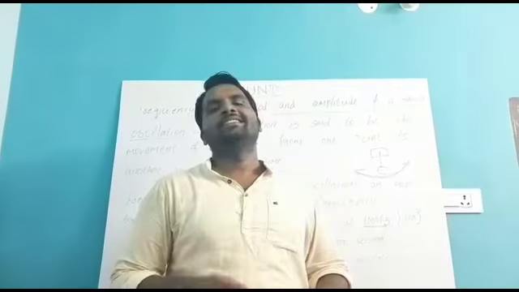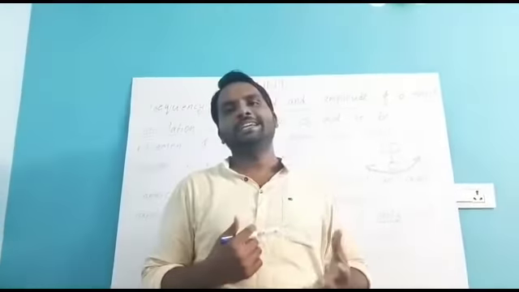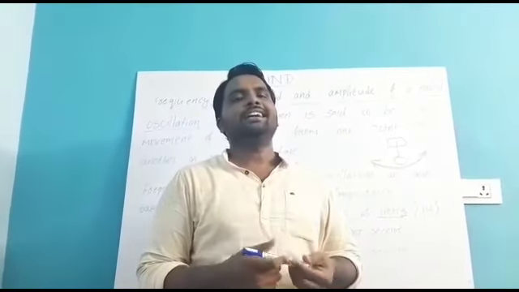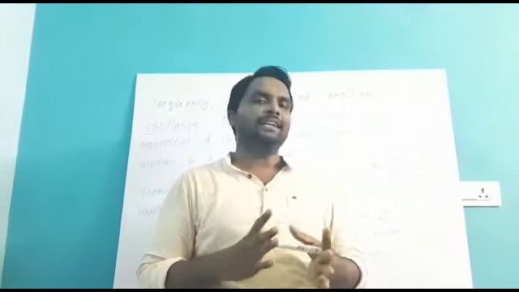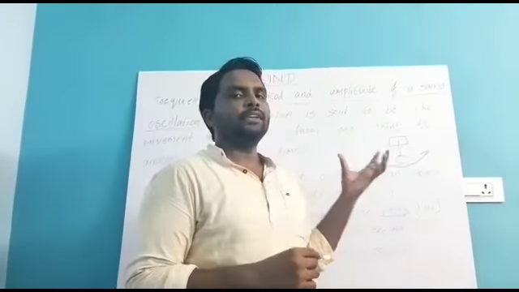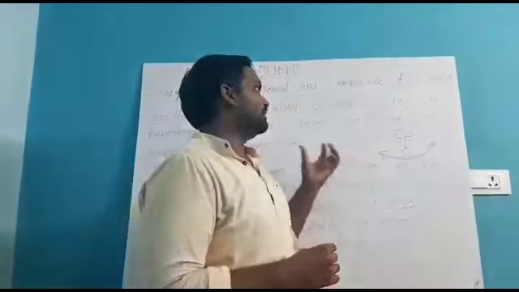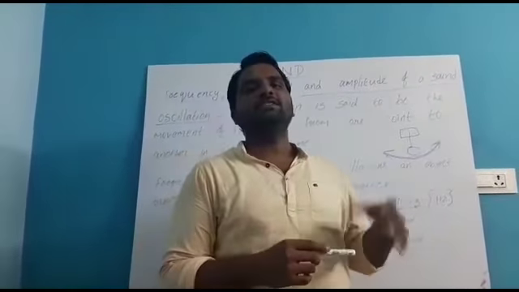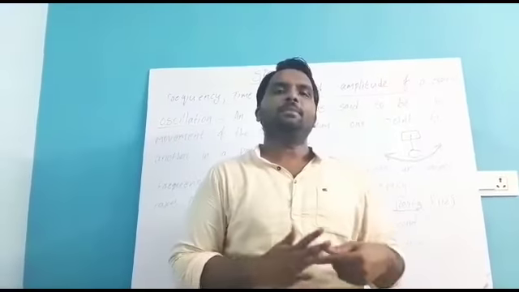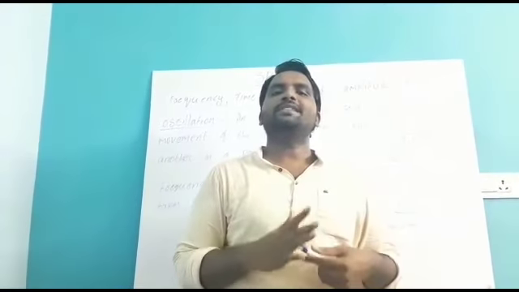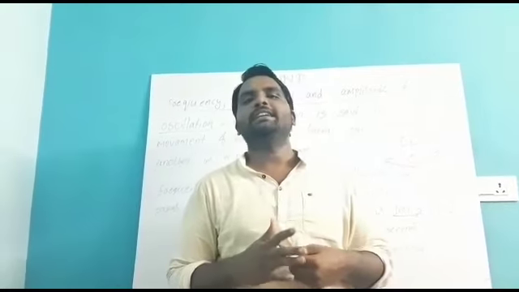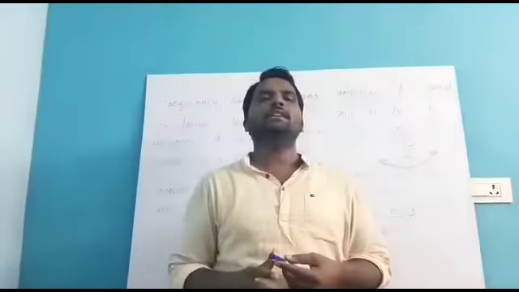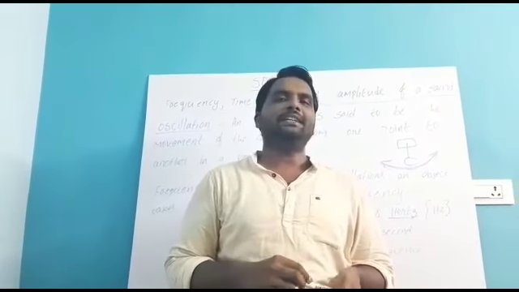In this class we discussed how to hear sound and how it is observed by the ear, what the main parts in the ear are, and some important definitions. Those are oscillatory motion, oscillation and frequency. Check these once in your textbook and practice that ear diagram. It is available in your textbook or any other materials. That ear diagram is very important. You should practice that diagram with labels.